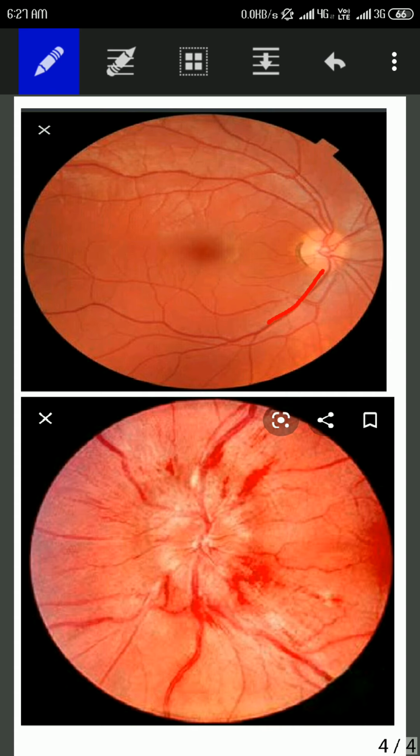More important thing to note here is that in case of normal fundoscopy, we are going to see these thick vessels which we are seeing here. These are the retinal veins, whereas the thinner ones which we are going to see, these are the retinal arteries. As we know, there is venous engorgement due to decreased blood flow through the central retinal vein. We are able to see this central retinal vein has got engorged, that is they have swollen up. This is also seen in case of papilledema.